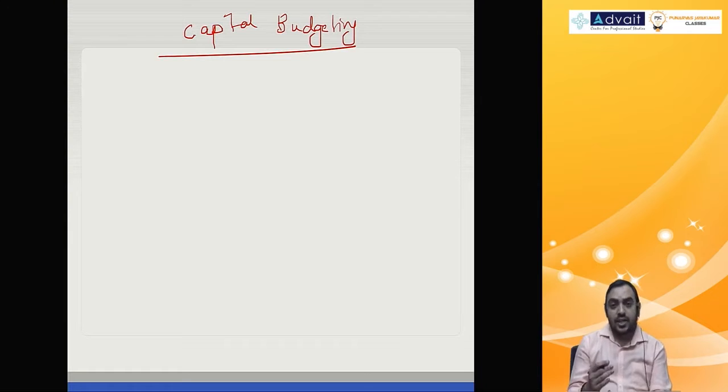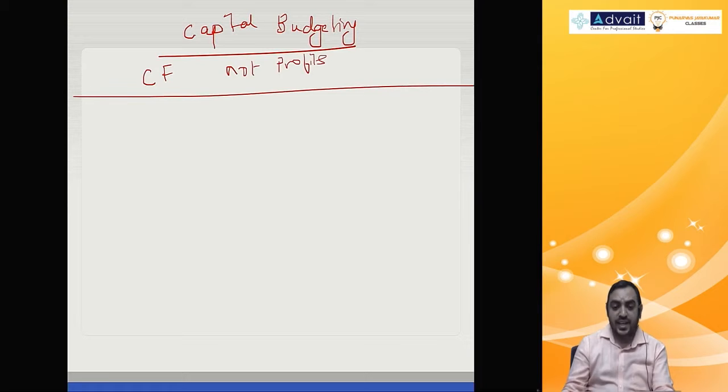And there we had traditional methods, modern methods, time adjusted methods: payback period, accounting rate of return, net present value, internal rate of return, profitability index, and so on. And most important, in capital budgeting we always calculate cash flows and not profits. So how do you calculate cash flows?